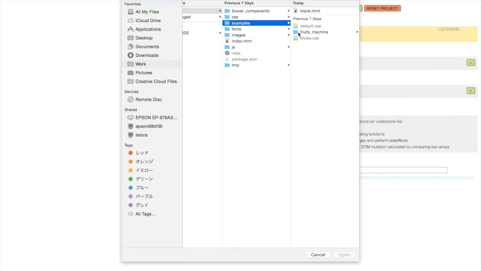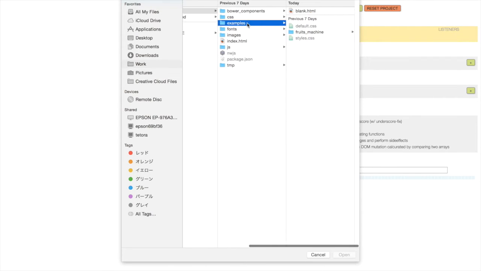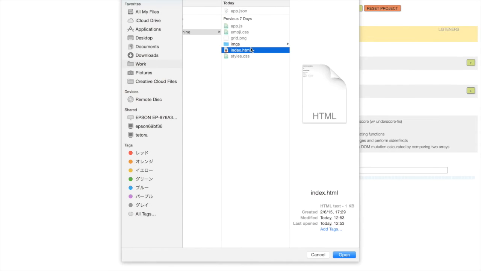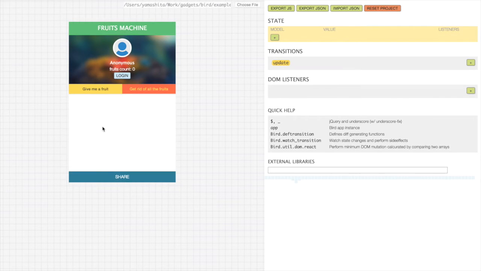First thing you do is you create your HTML and CSS in your favorite editor. Bird doesn't take care of that. Bird is just for JavaScript development. We'll use an example application that's included in the Bird package. We're gonna load a fruits machine, HTML and CSS. Just click open and it's gonna load your HTML.